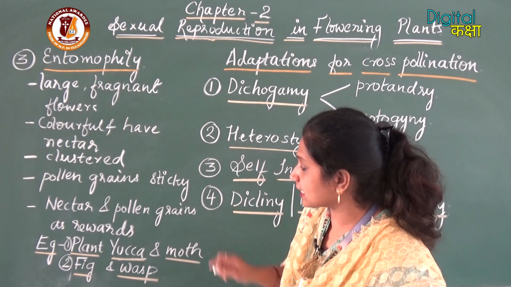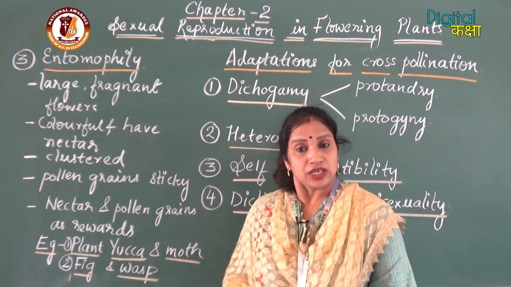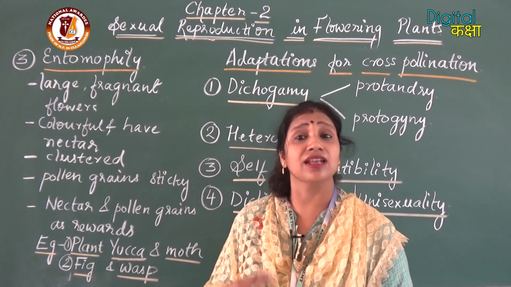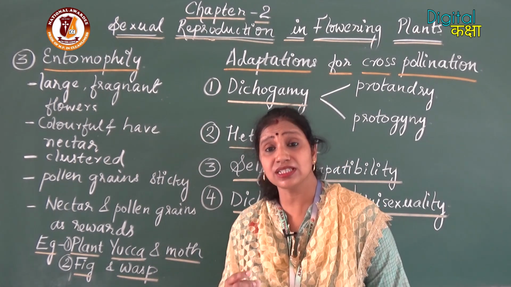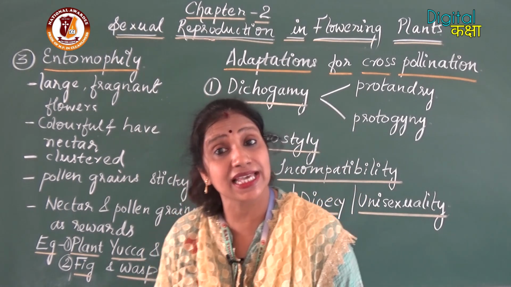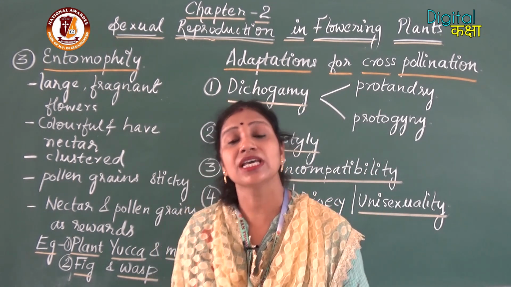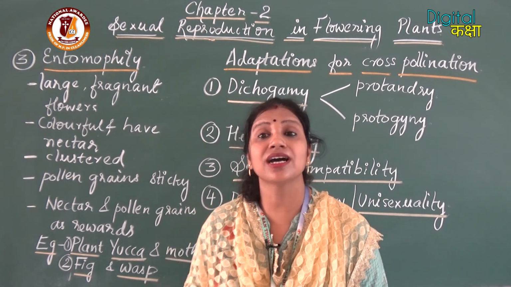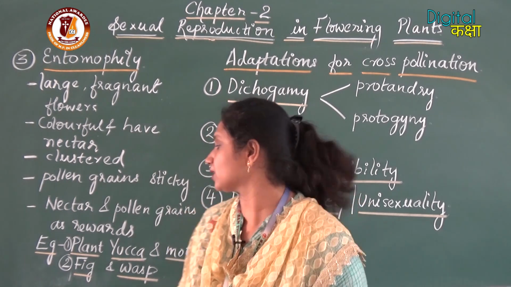The first example is plant yucca and moth. You know, some species are unable to complete their life cycle without each other. So they are dependent upon some of the plant species, and the insects also depend upon the plant species to complete their life cycle. So here they are having a symbiotic association. Let us see how this occurs.